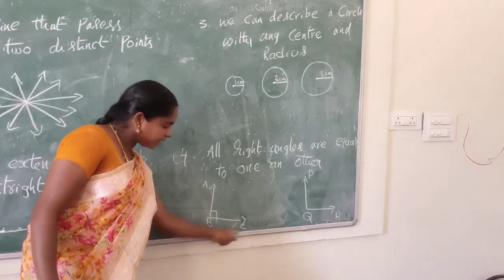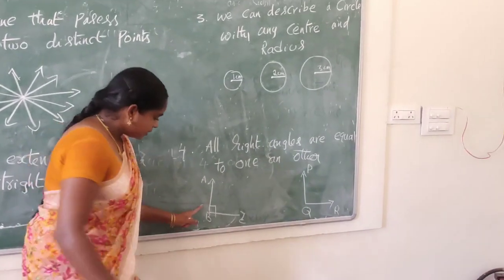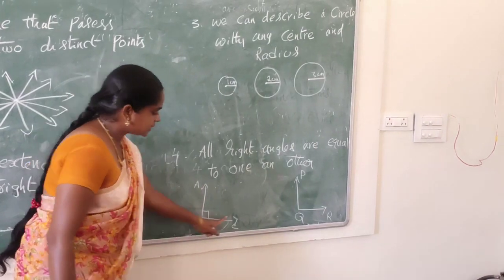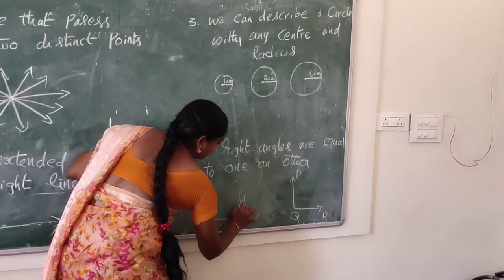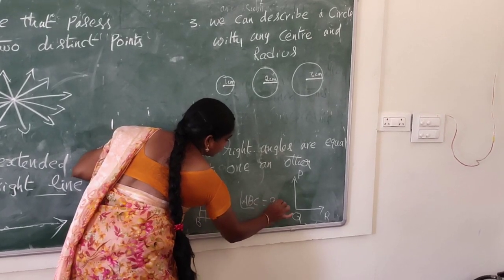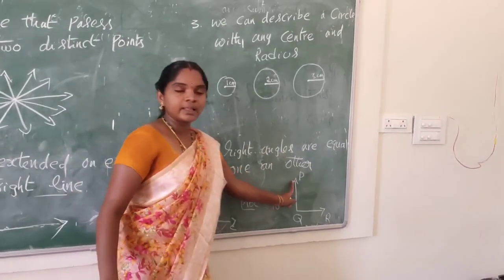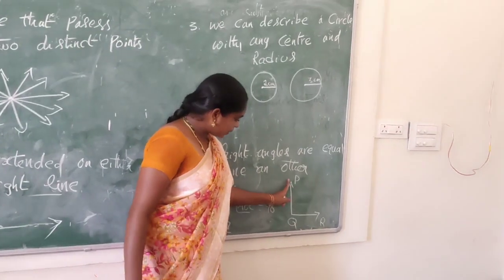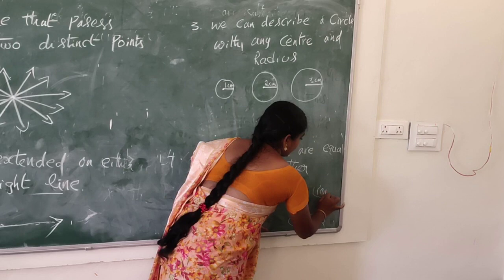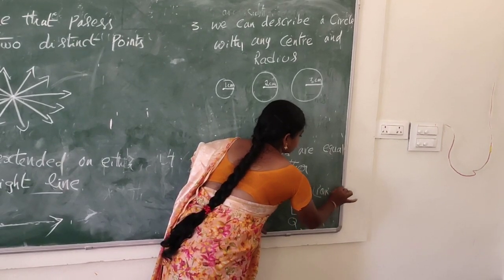Here this is a right angle. The right angle value is 90 degrees. Angle ABC equal to 90 degrees. This is another right angle, angle PQR equal to 90 degrees.